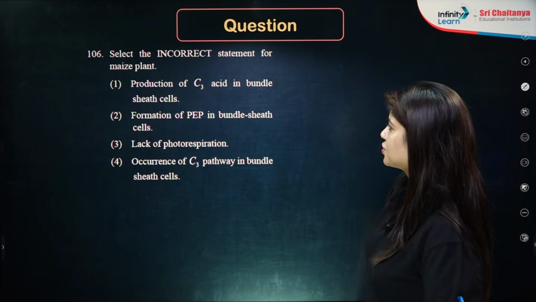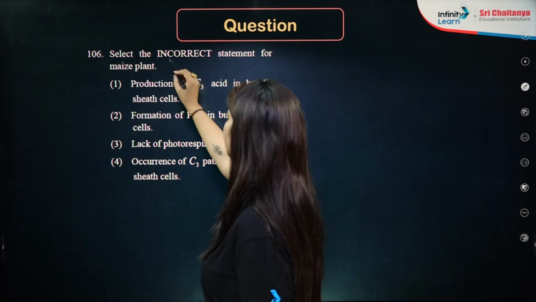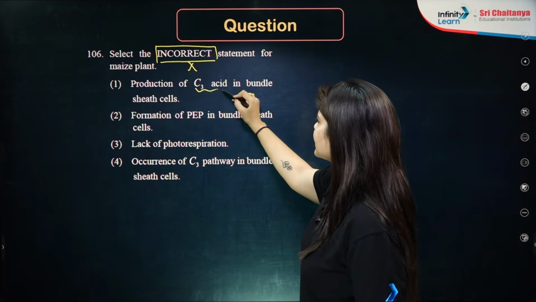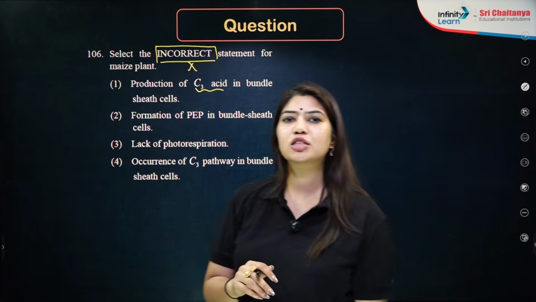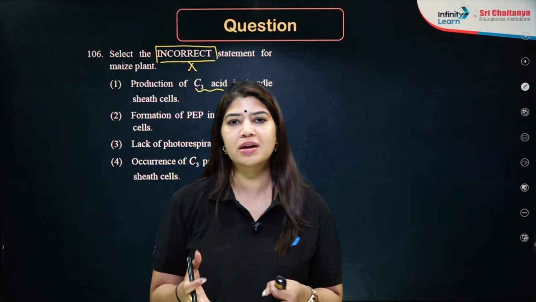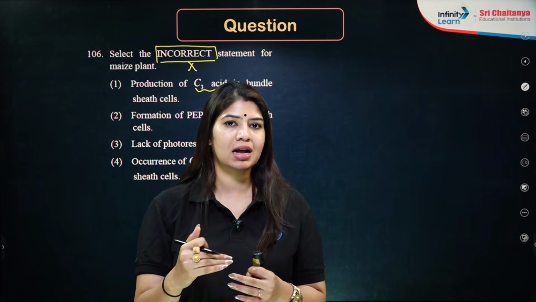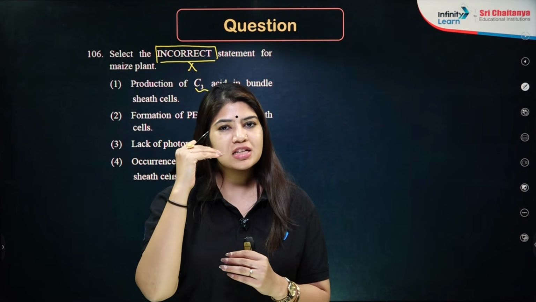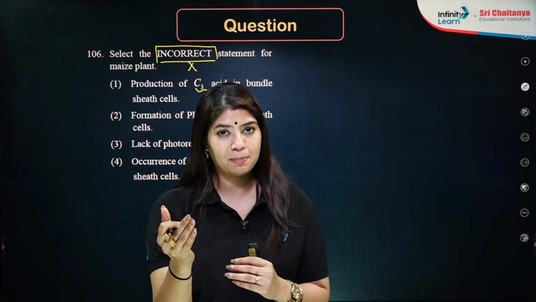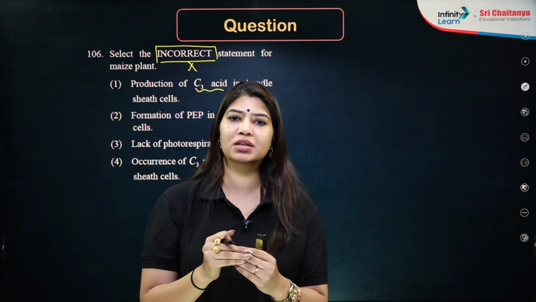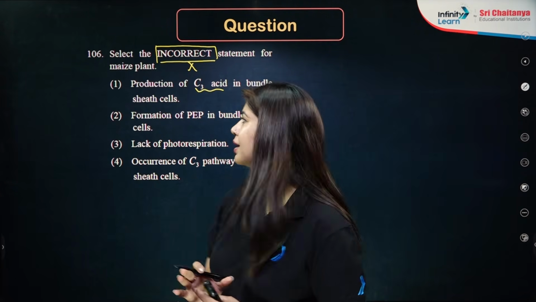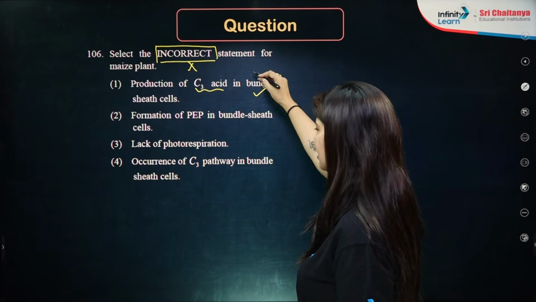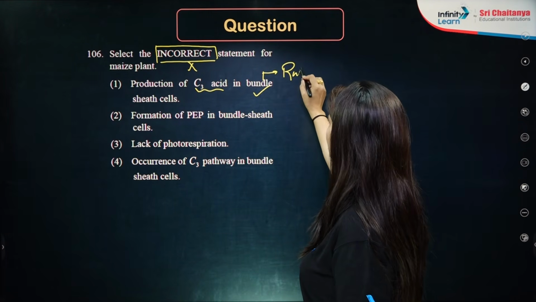Okay. Next question is, select the incorrect statement for maize plant. Incorrect means wrong statement. Number 1, production of C3 acids in the bundle sheath cell. In the maize plant, it is a C4 plant wherein we do have Kranz anatomy. In Kranz anatomy, we have mesophyll cells and bundle sheath cells. In the mesophyll cell, there is a more efficient enzyme called PEPcase. In the bundle sheath cells, we have our normal Rubisco enzyme. So the first statement, production of C3 acid in bundle sheath cell, is perfectly correct, because in the bundle sheath cells we have Rubisco.